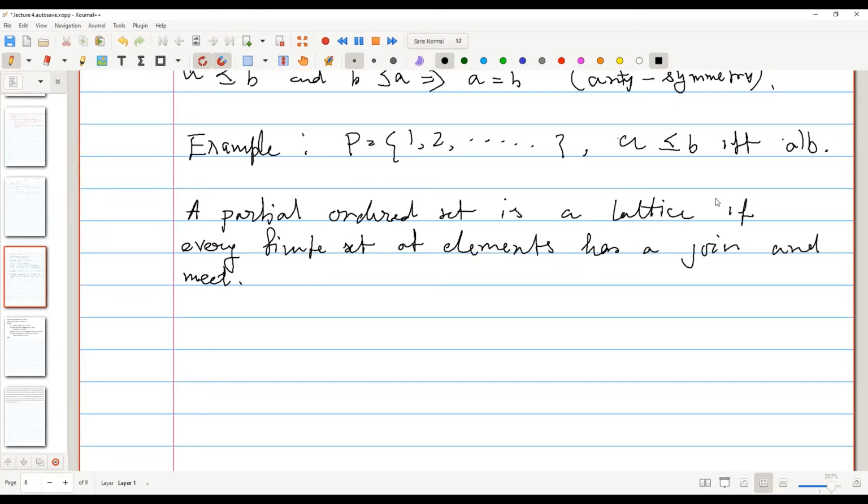For example, 3 and 4: if you take two elements, the supremum here is 12, right? But for 3 and 6, the supremum is 6. So the supremum may not be in the set. So basically, if we take the set consisting of 3 and 4, that is not a lattice.